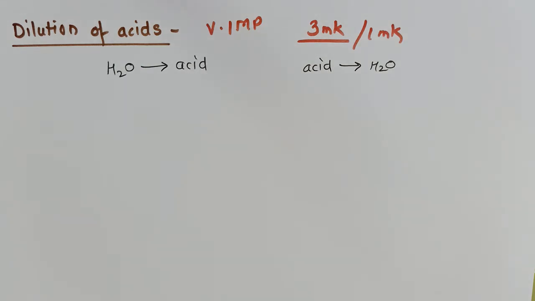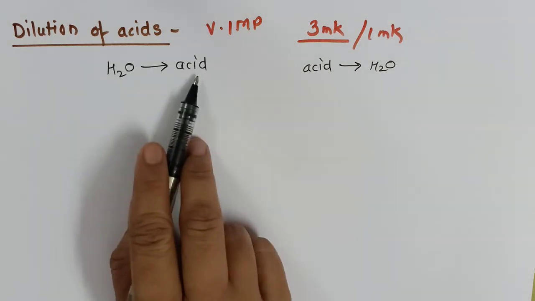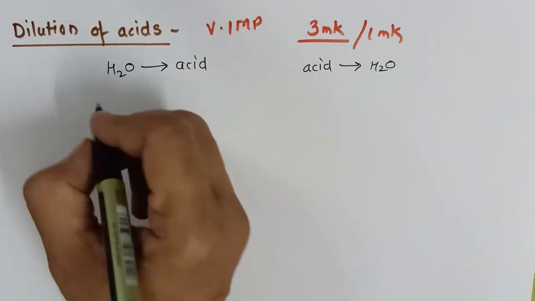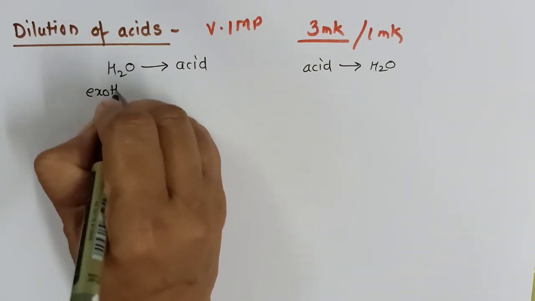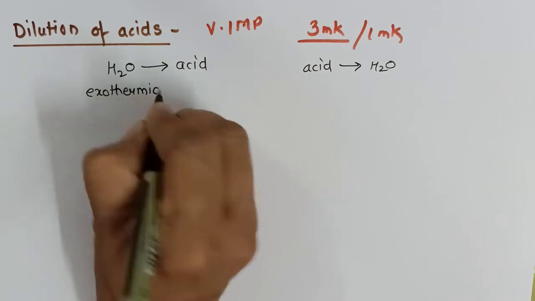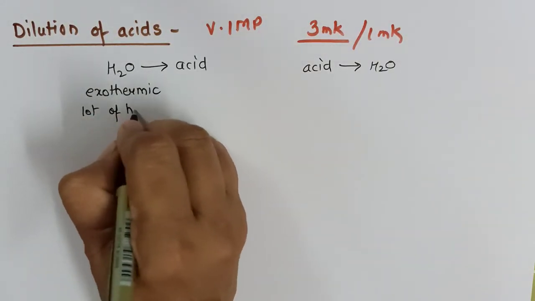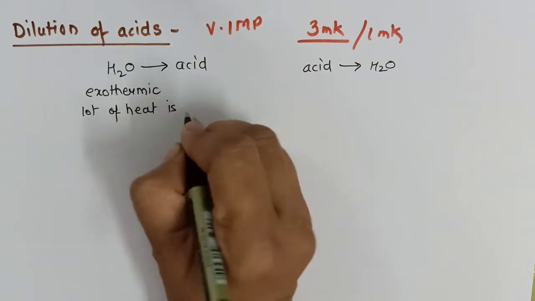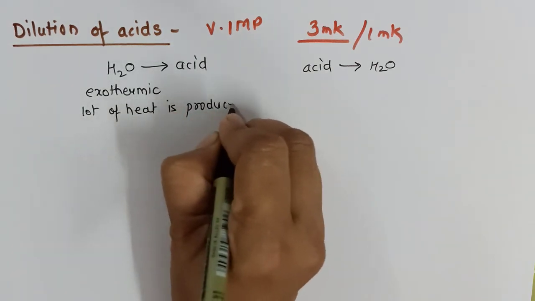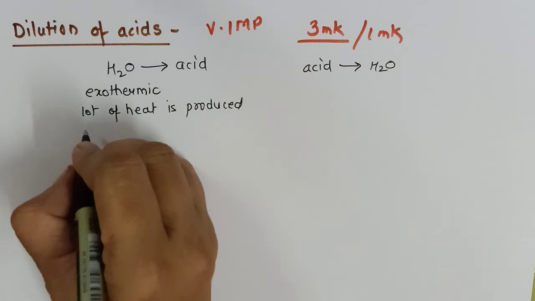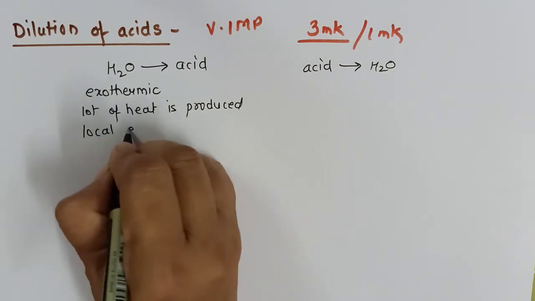No, it is not like that. If you add water to acid, this dilution process is exothermic in nature. And therefore a lot of heat is produced. We call it local excessive heating.